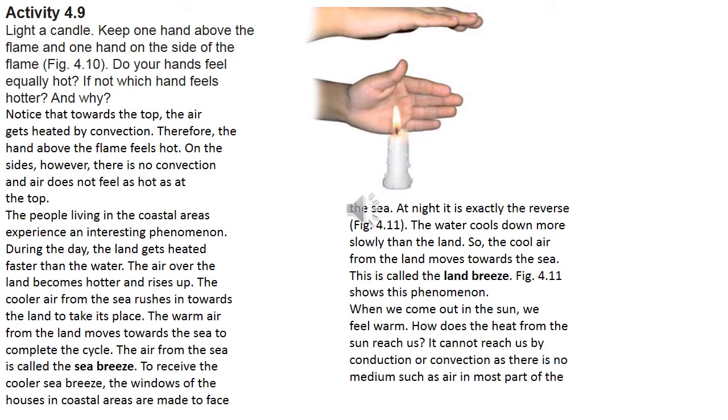So the cooler air from the sea rushes towards the land, and the hotter air from the land goes higher and higher and moves towards the sea during the daytime. The air from the sea is called the sea breeze. So sea breeze occurs during the daytime. To receive the cooler sea breeze, the windows of the houses in coastal areas are made to face the sea.